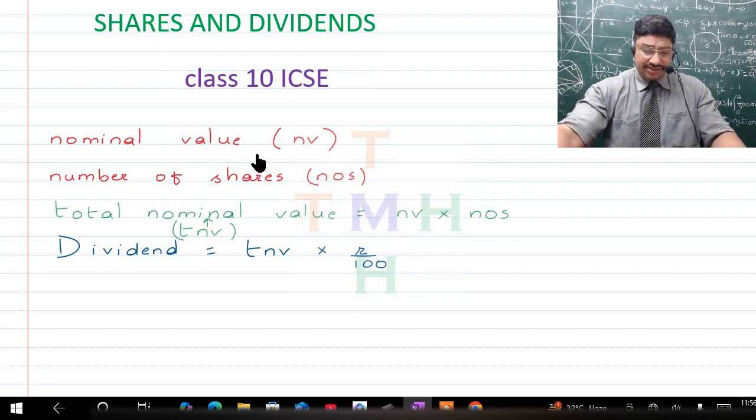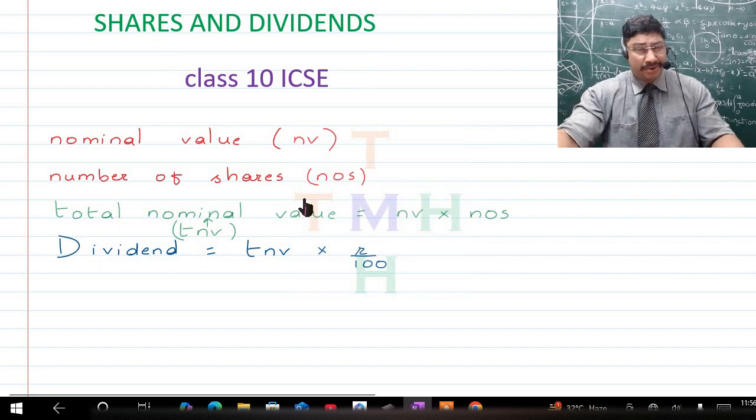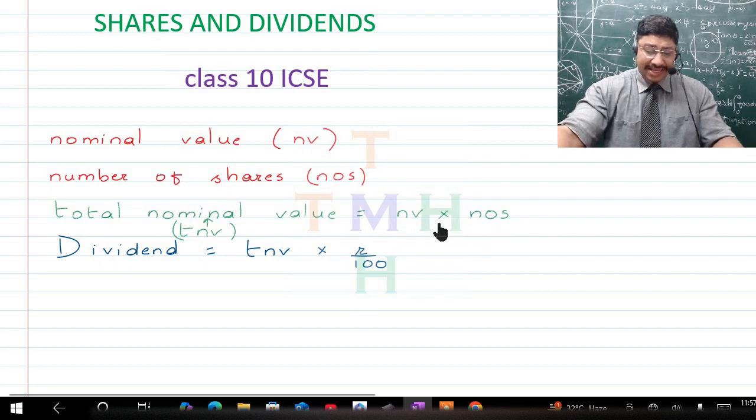So under such conditions, whenever we talk about the nominal value, it is actually the value of the shares which was before the company started, right? And this normally we abbreviate as NV. Now next we talk about the number of shares. So obviously there will be a specific number of shares that a person has bought, right? And that actually is the number of shares. Now if we multiply the nominal value with the number of shares, that is going to give you the total nominal value, which, like I told you, is abbreviated to be TNV.